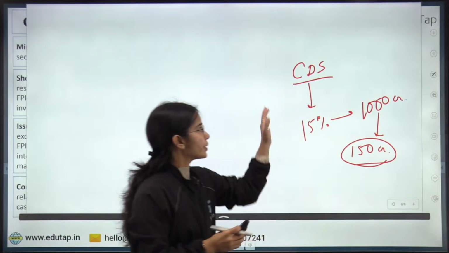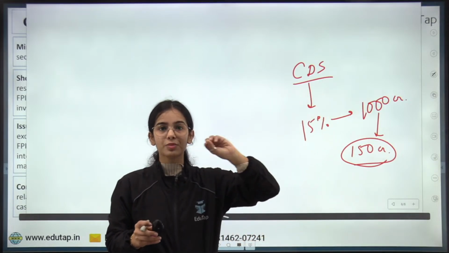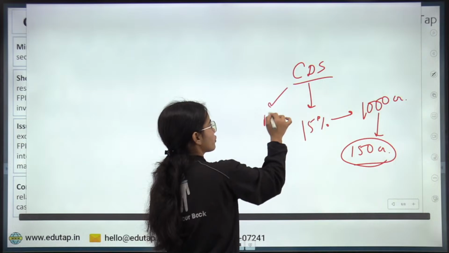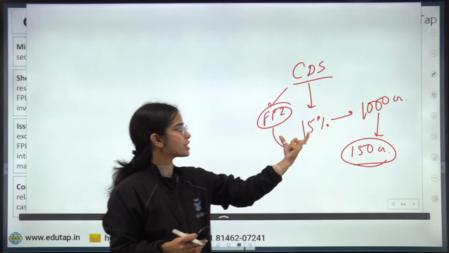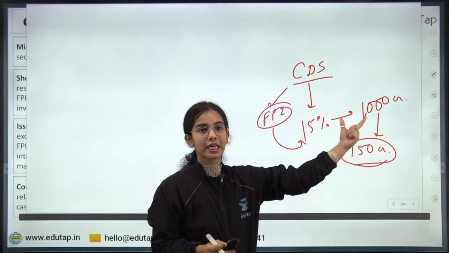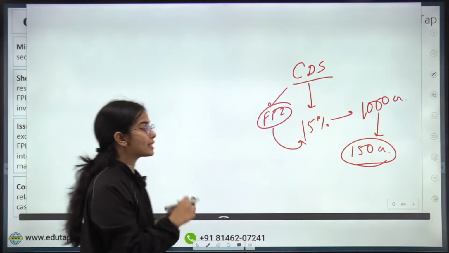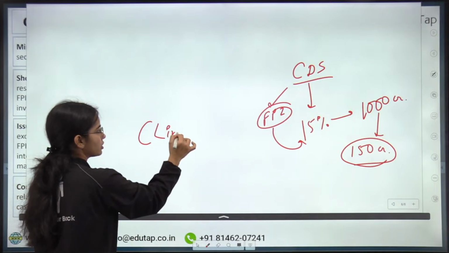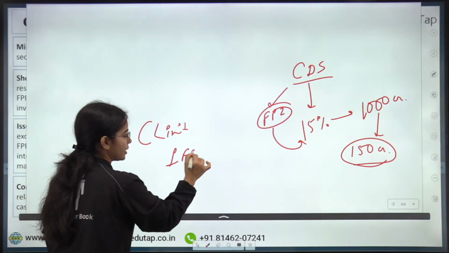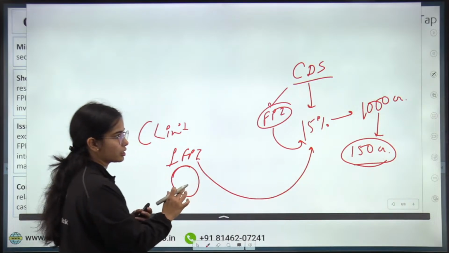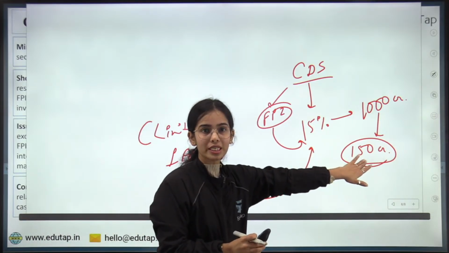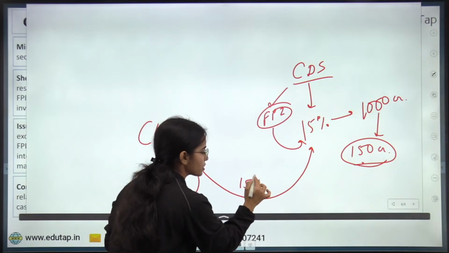Okay. So corporate debt security, the investment limit for the foreign portfolio investors is 15%. So foreign portfolio investors cannot invest more than 15% in the corporate debt security. Now for the concentration limit for a single FPI and its related entities, they have the limit that out of this 150 crores, they can only invest 15%.